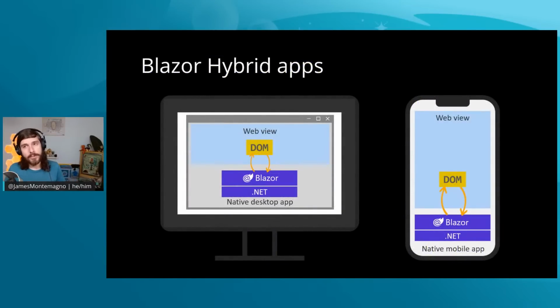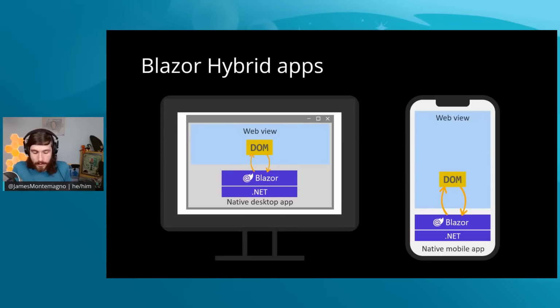So you might be thinking, well, James, is this Blazor Server? Is this Blazor WebAssembly? No, it's Blazor Hybrid. It's completely different. The cool part here is that there is no server. There is no WebAssembly. I'll make that very, very clear. No server, no WebAssembly. It's neither of those because it's called Blazor Hybrid.